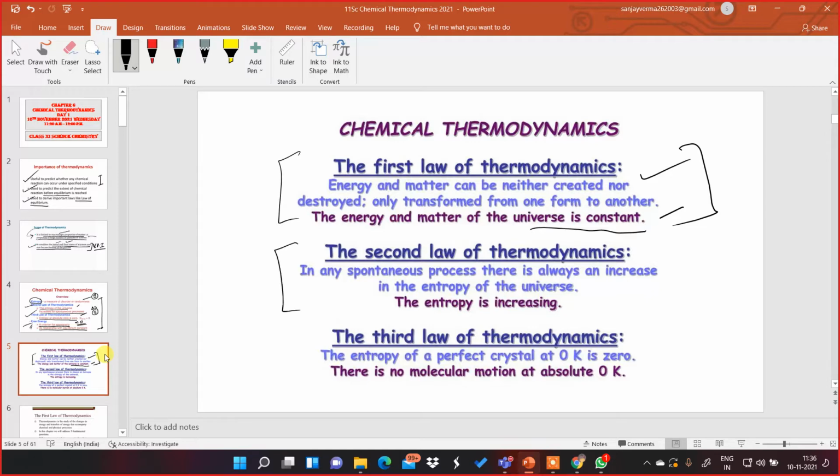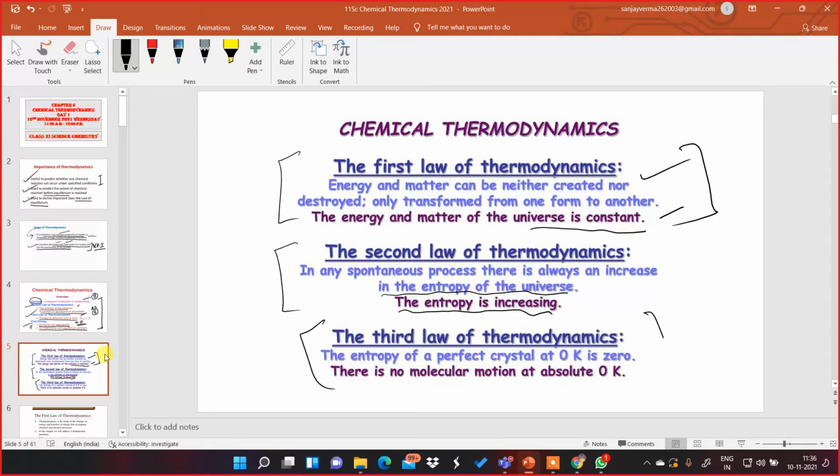Moving to the second law of thermodynamics, which you have seen on the basis of entropy. In any spontaneous process, there is always an increase in what? Entropy of the universe. That is, the entropy is increasing for a spontaneous process.